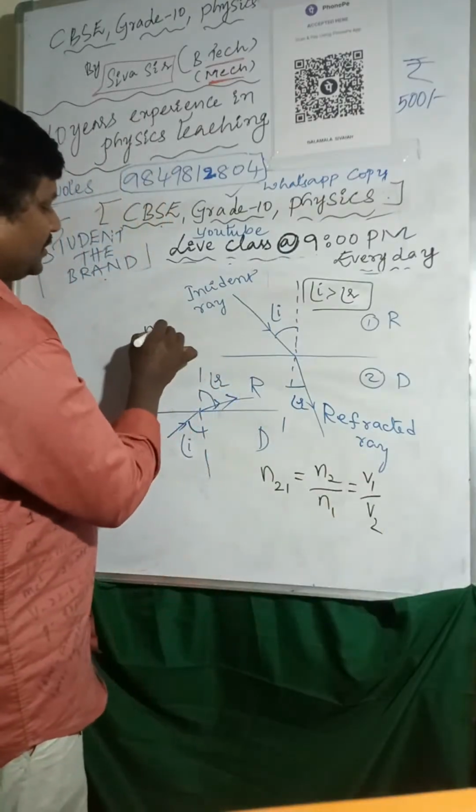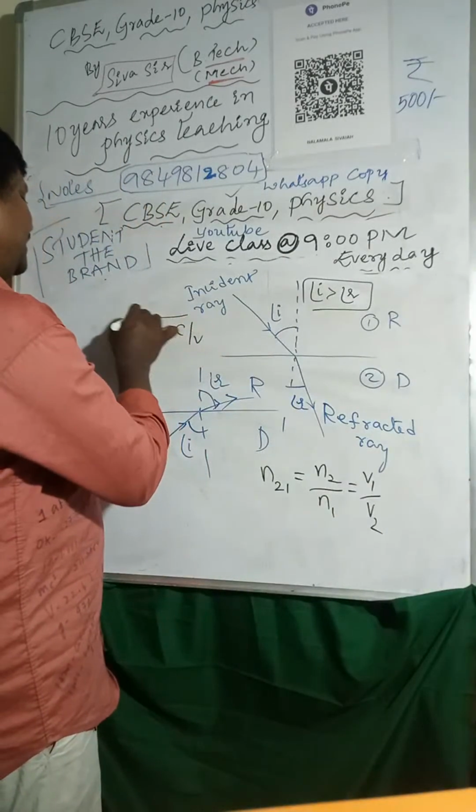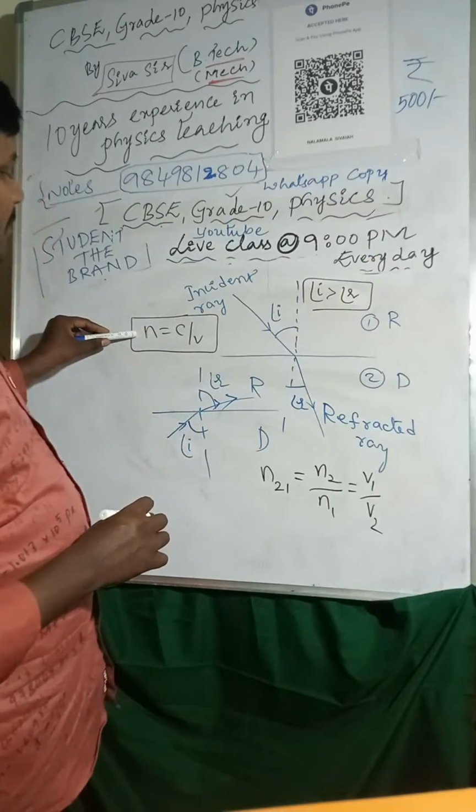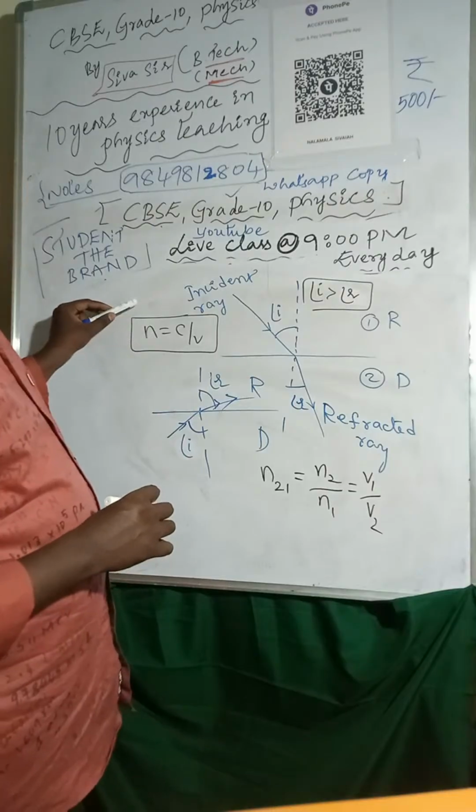So n equal to c by v. The ratio of speed of light in vacuum by speed of light in medium is called absolute refractive index.